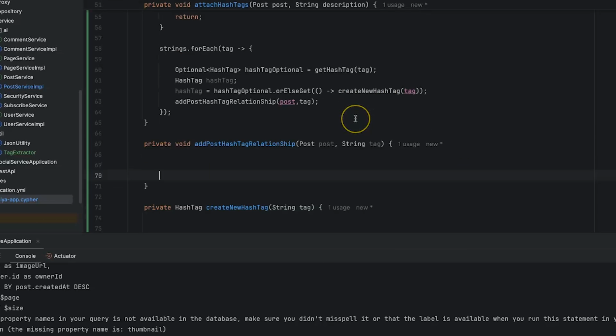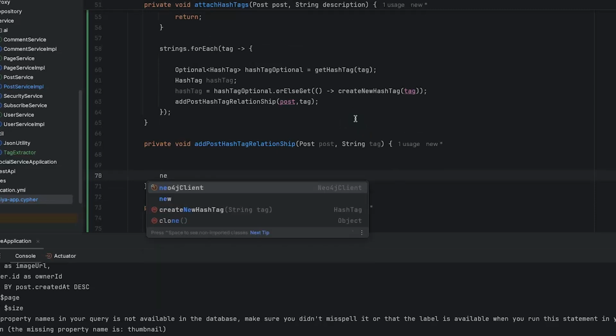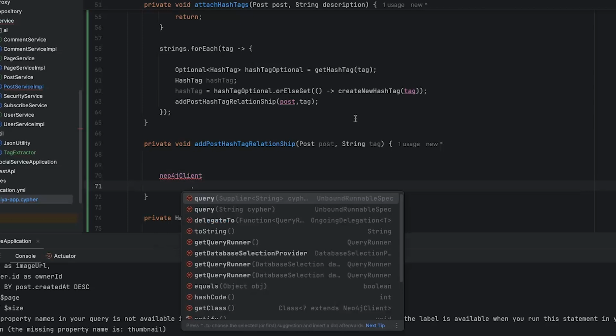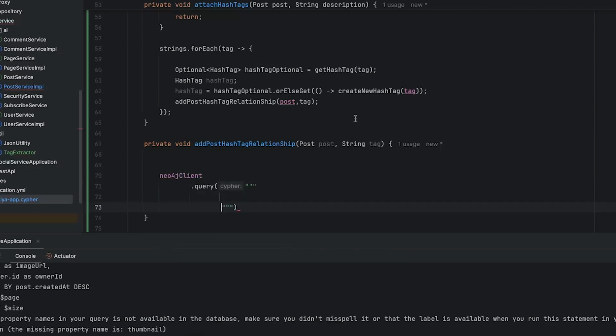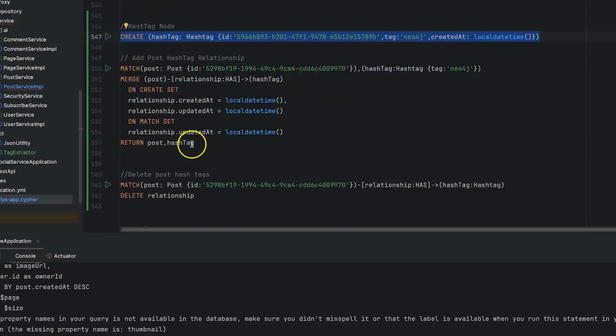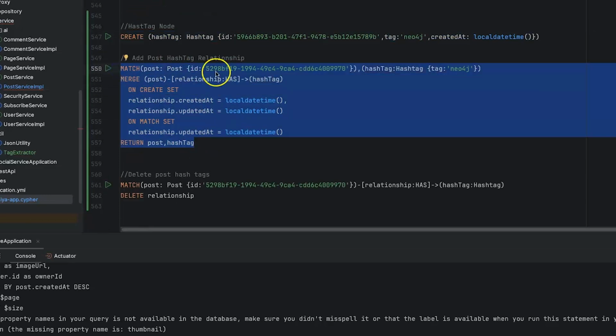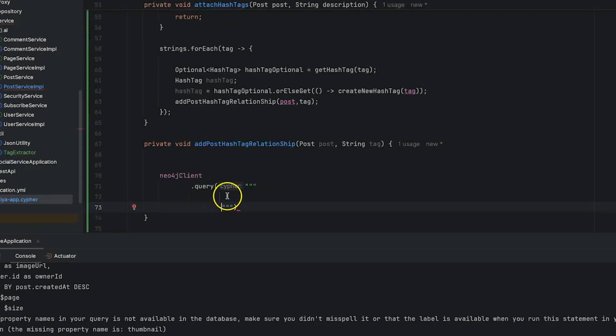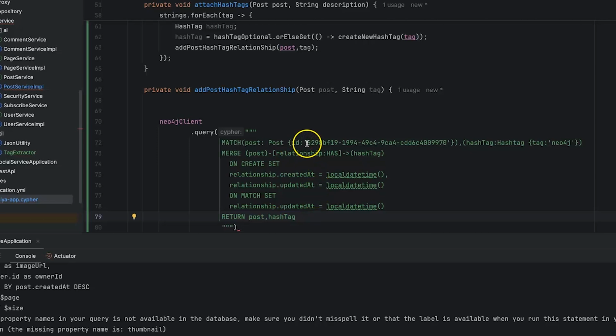So here it's going to be also fun, because we just say Neo4j client dot query. Remember, as usual, we want to add this relationship in our Cypher. We just come here and copy this relationship that we have put here. Just copy this, because you know this query is working fine. And here we can replace with the $ID and $tag.